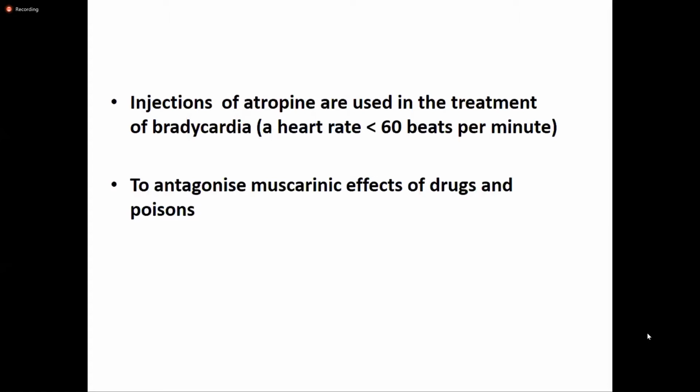And obviously, since it is an anticholinergic drug, it can be used for treatment when there is an overdose or poisoning of a cholinergic drug. So to antagonize the muscarinic effects of drugs and poisons, especially physostigmine, or it can be used in other cholinergic drug poisoning as well.